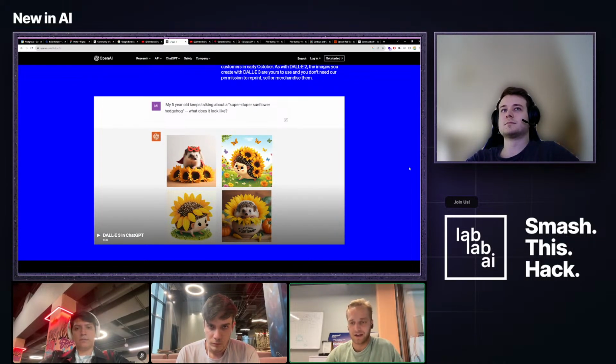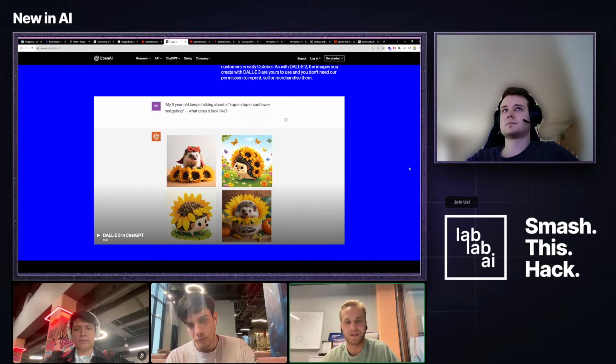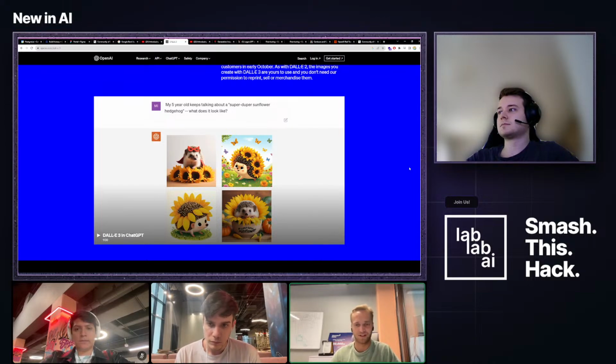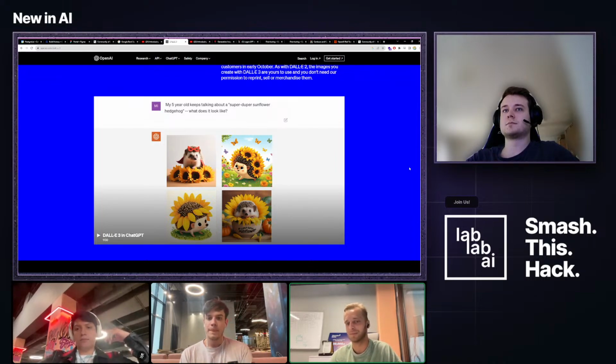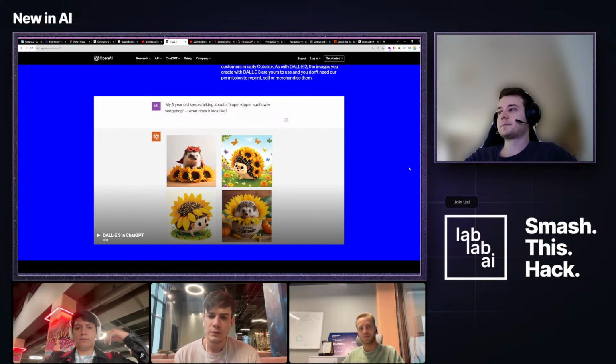Yeah, I think they are also building towards this all-in-one solution. As we can see now, they want to integrate everything into ChatGPT, but to me, this doesn't seem the most straightforward way to actually use an image generator, through a text-based platform. Of course, it's text to image, but it would be nicer to also have more features such as edit image, inpainting and outpainting, for example, or image to image. And I'm not too sure how they would integrate all of this into ChatGPT. So I think it's an interesting choice.